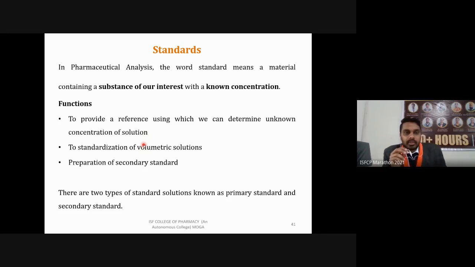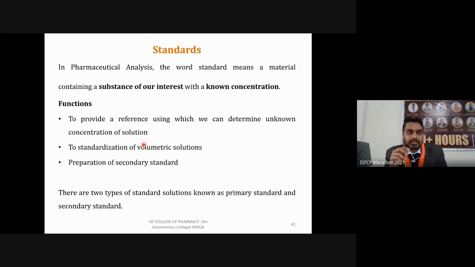So what are its functions? To provide a reference using which we can determine the unknown concentration of a solution. It will act as a reference compound or reference solution. We will compare the concentration of our unknown solution with this standard. Then the standardization of volumetric methods.